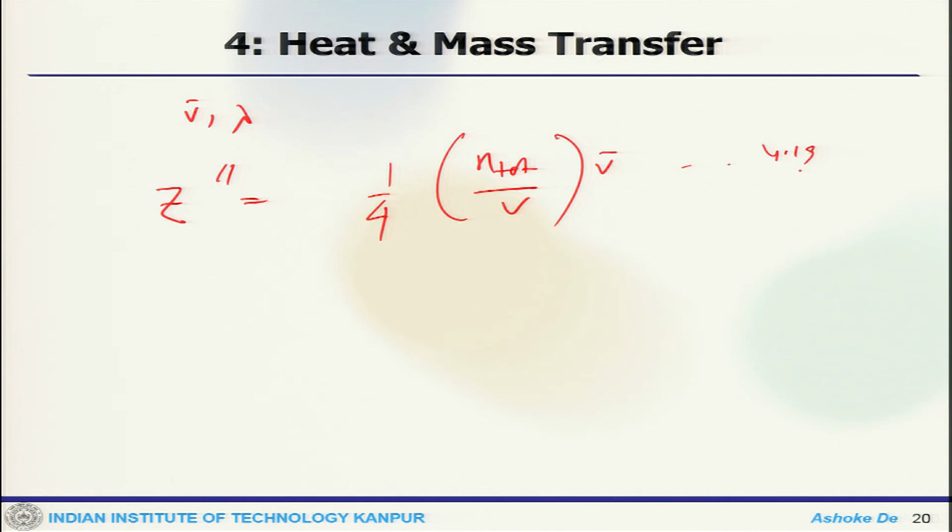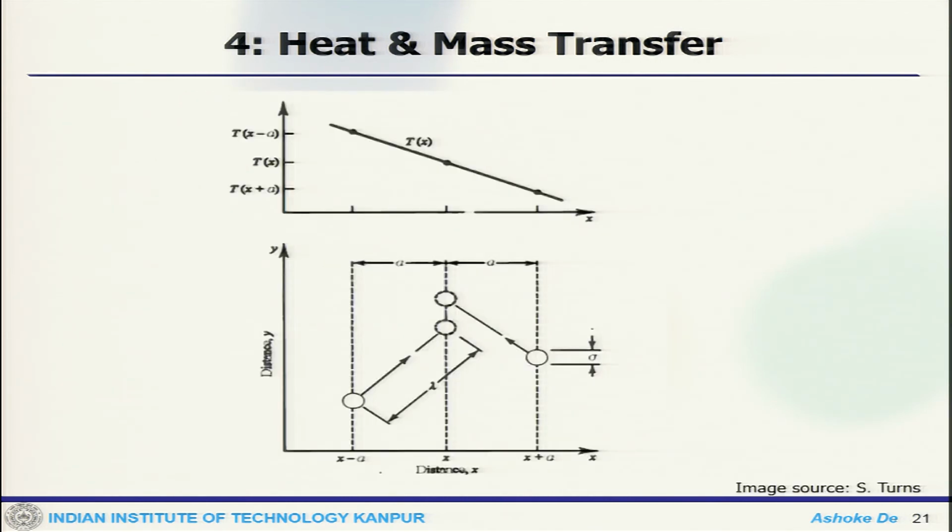If you put that in a plot, this is the temperature profile along the x direction: this is the plane x minus a, this is x plus a, and this is the plane where the diffusion properties change. Now, in the no interactions at a distance, or hard sphere, model of the gas, the only energy storage mode is molecular translation energy, that is the kinetic energy.